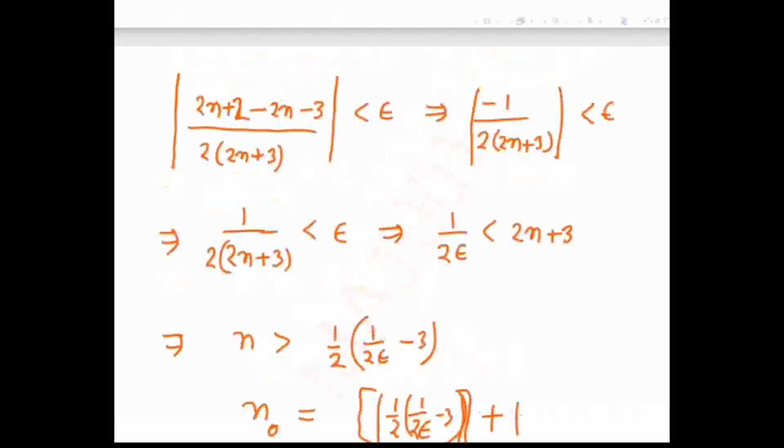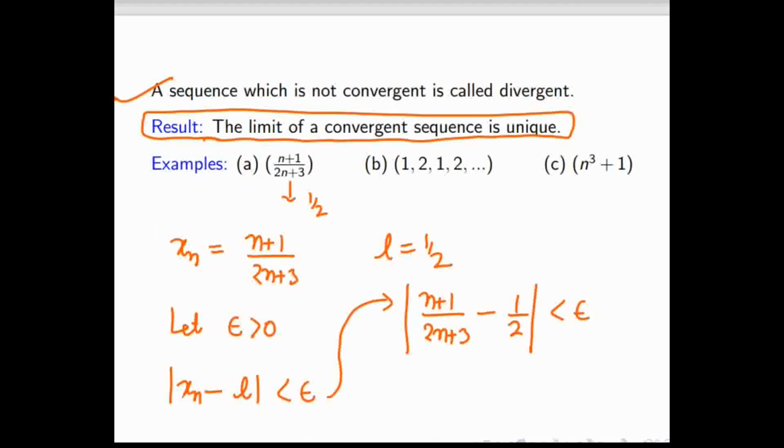So can you just explain it? Can't we take L equal to any other number? Yeah, that we will see later. How we got L equal to 1 by 2, that will come later. Now the question is to prove that this limit is half. So I am doing that one only.